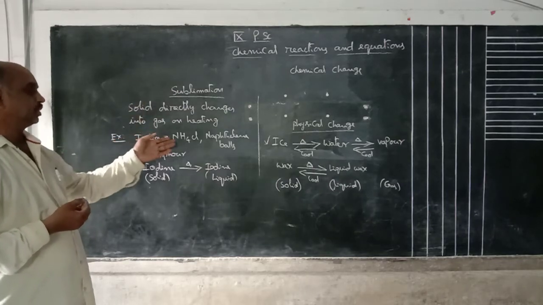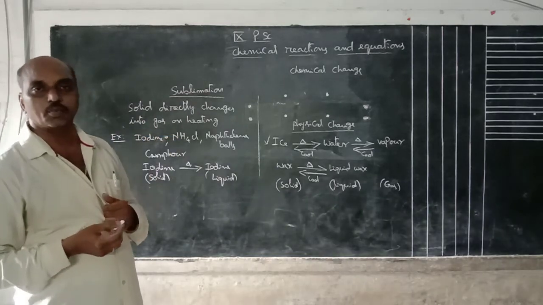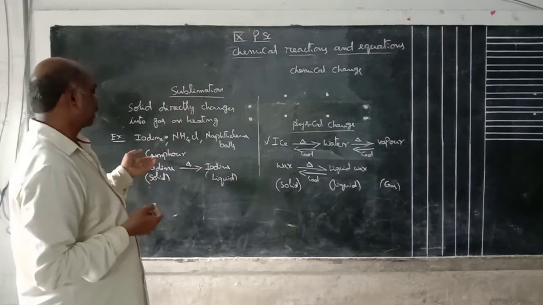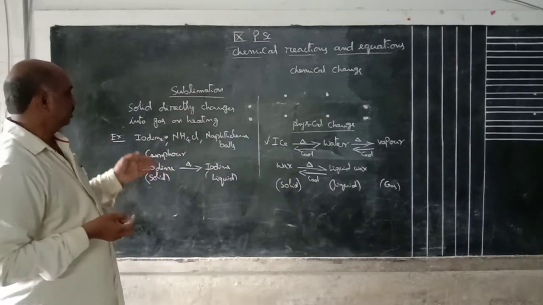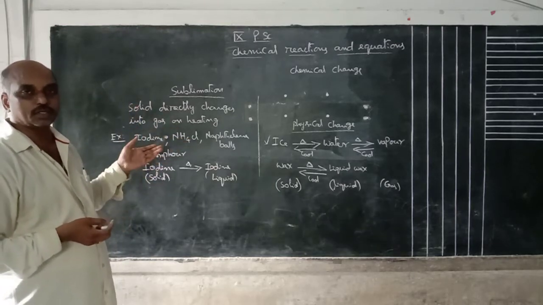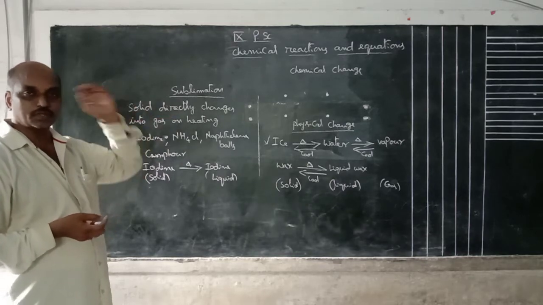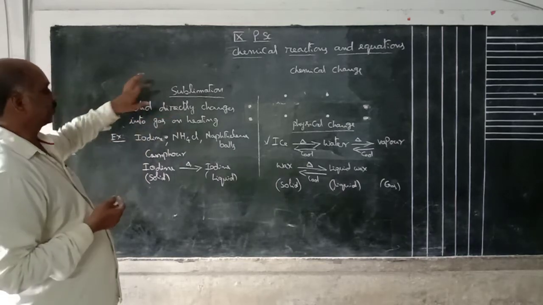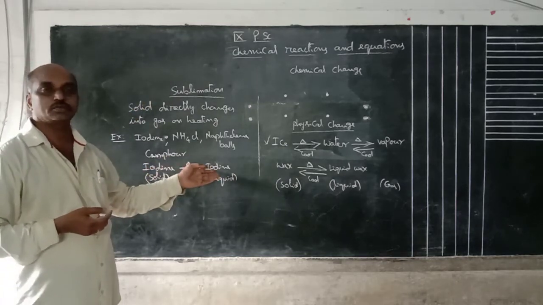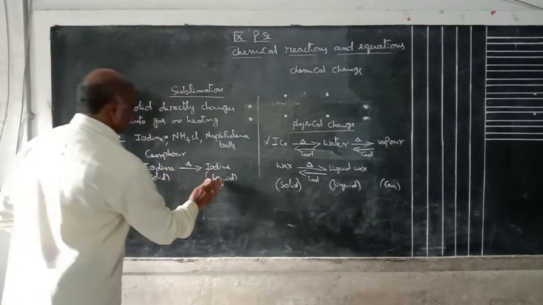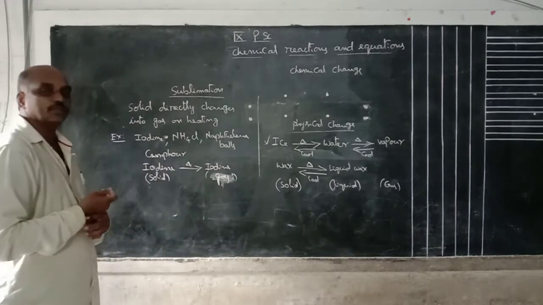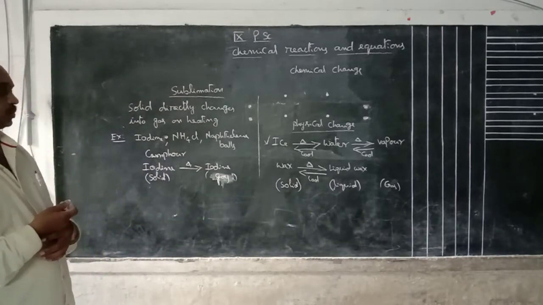Examples are iodine and NH4Cl, which is ammonium chloride. Naphthalene balls and camphor. These items directly change into gas on heating. They are initially solid but directly change into gas without becoming liquid. This process is sublimation. Iodine in the solid state, on heating, forms gas, with no liquid formed.